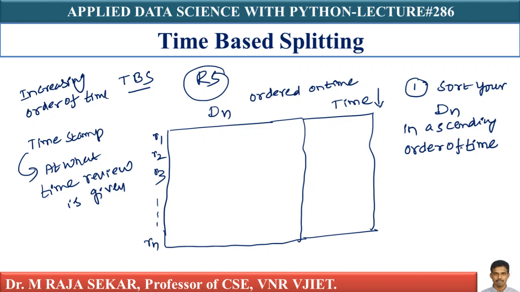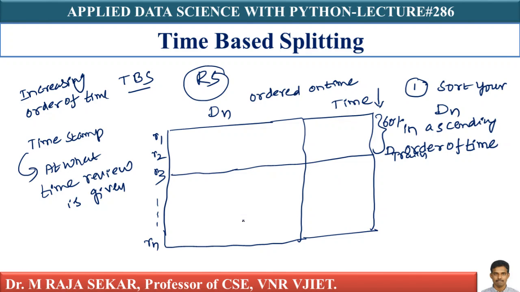Now, I will break it up into 3 parts. I will take the first 60% of data as my D-train. I am breaking this particular data set into 3 parts. Let me assume this is 60% of data. This data, let me call it D-train, isn't it?